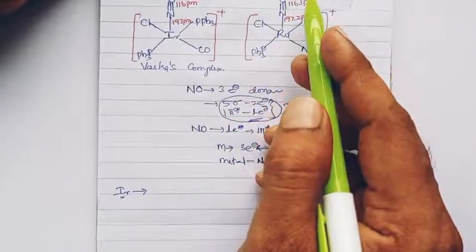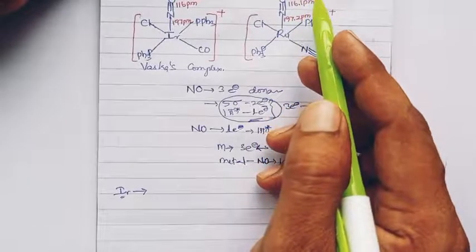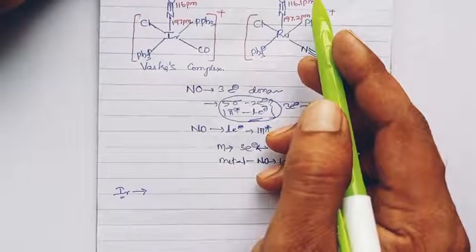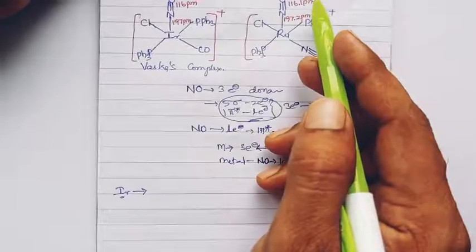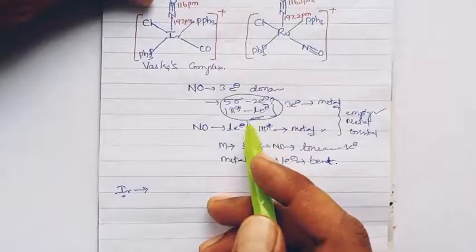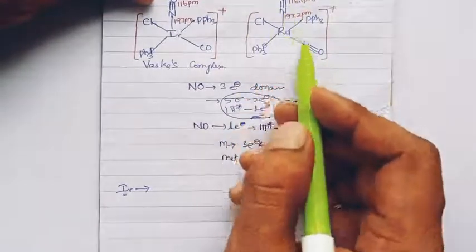Getting the 18 electron rule means getting stability, which can define the bonding modes. One application of the 18 electron rule is that it defines the bonding modes of the ligands in the complex. With that aspect, let us find the bonding mode of the nitrosyl.